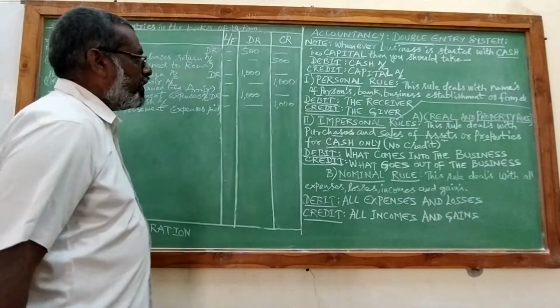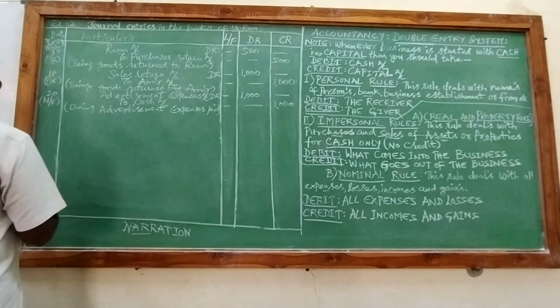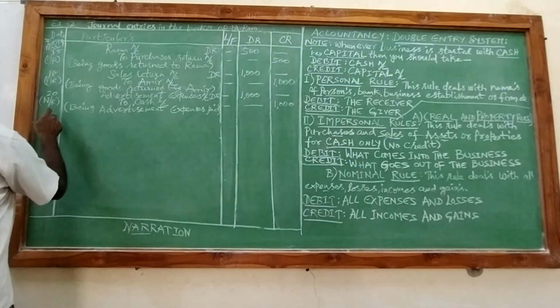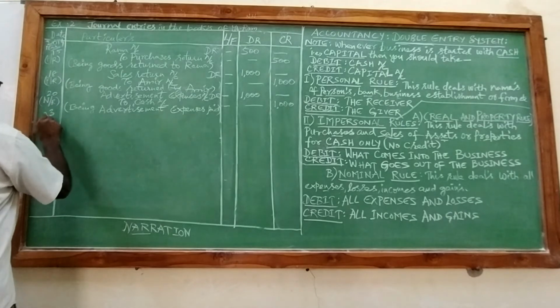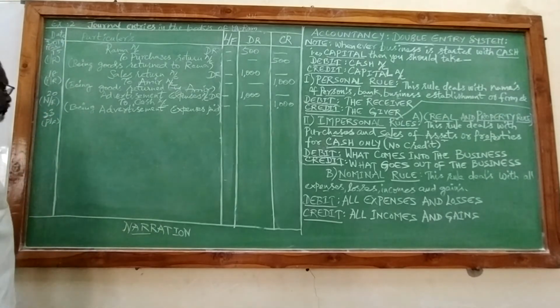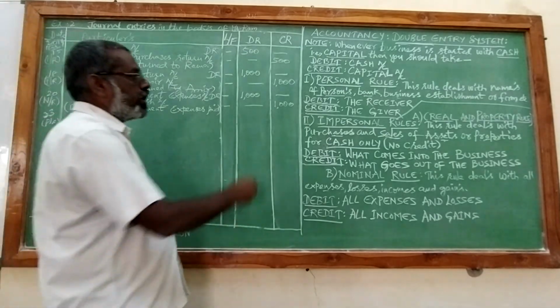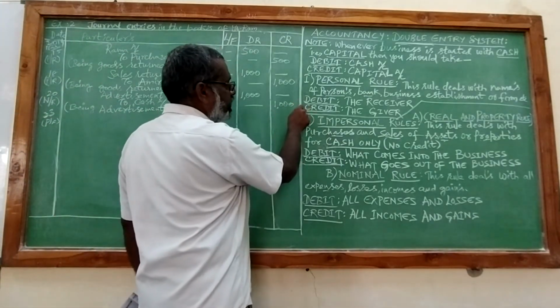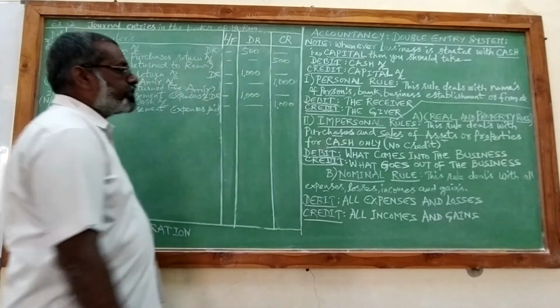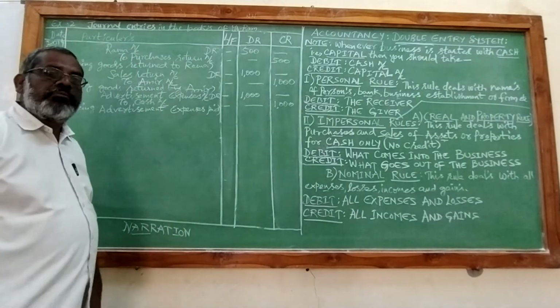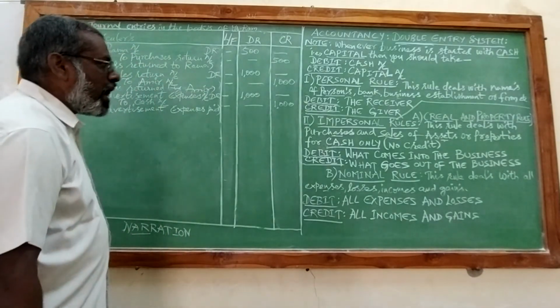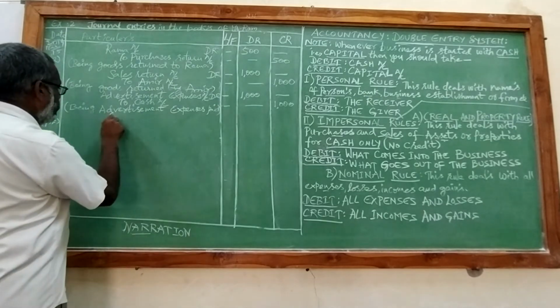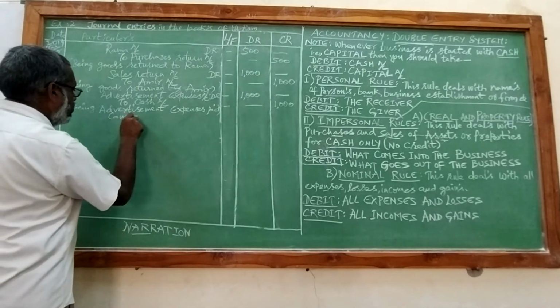So you will take under personal rule, March 23rd. So the formula for personal rule is debit the receiver, credit the giver. Who is the receiver? When we are depositing money to bank, Canara Bank is the receiver. So we will debit Canara Bank.